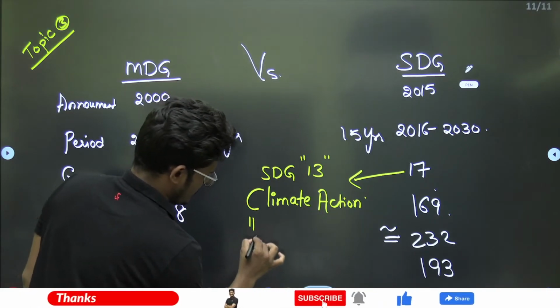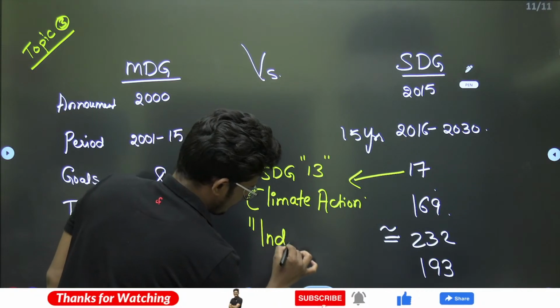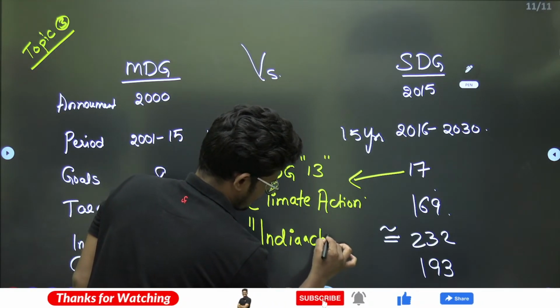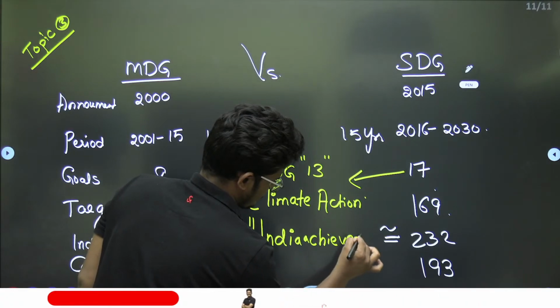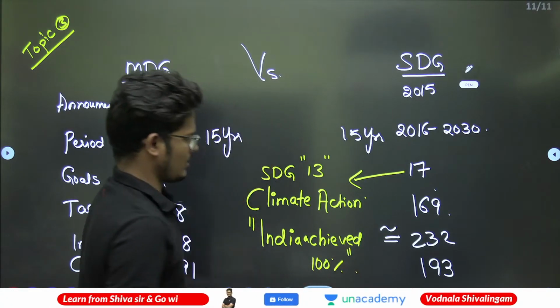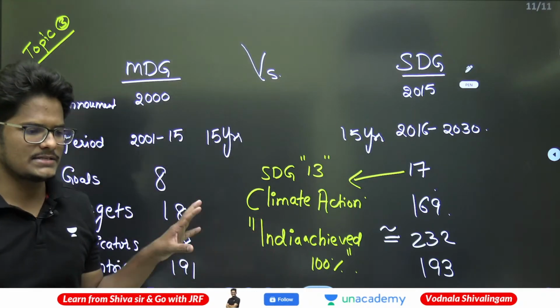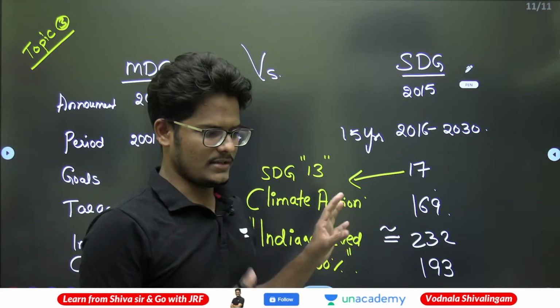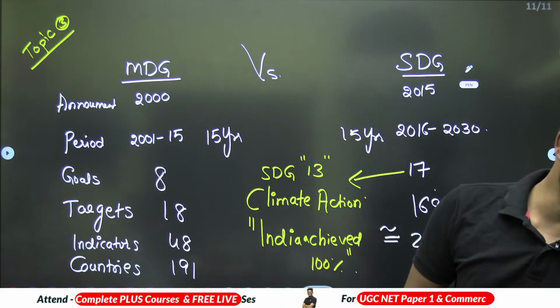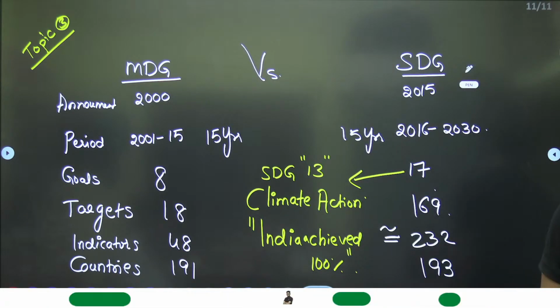In climate action, India achieved 100%. The 100% target was achieved by India. Out of all the 17 goals, India achieved 100% in climate change. Okay, next.